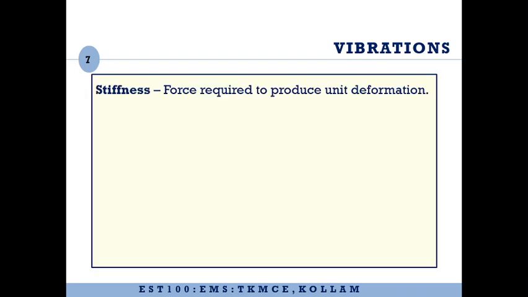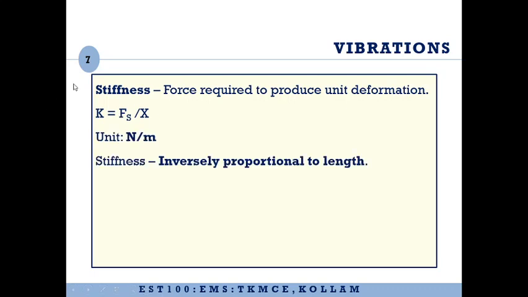Now let us consider the concept of stiffness in a much more detailed manner. Stiffness simply means the force required to produce unit deformation. So if you look into the formula for stiffness force, it was Fs equal to K into X. If you rewrite this equation, we get K equals Fs by X. If we put x equal to 1, we will get the idea of this definition, that is, force required to produce unit deformation. K will become Fs. The unit of Fs, a force, is Newton. X is a displacement, the unit is meter. Therefore, the unit of stiffness will be Newton per meter.